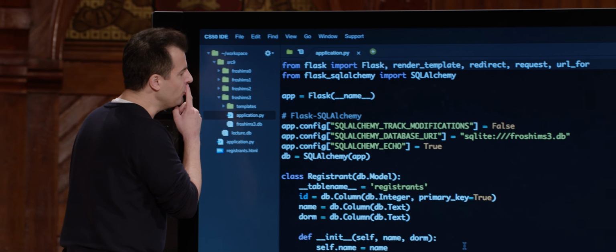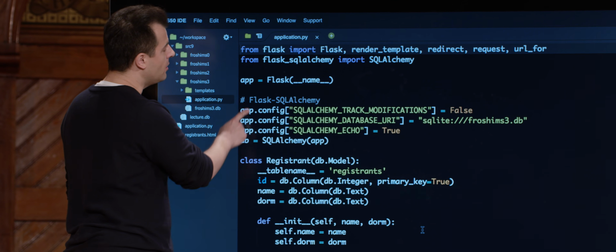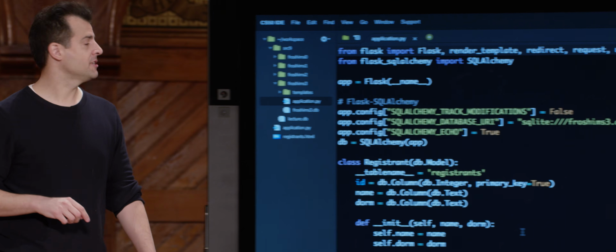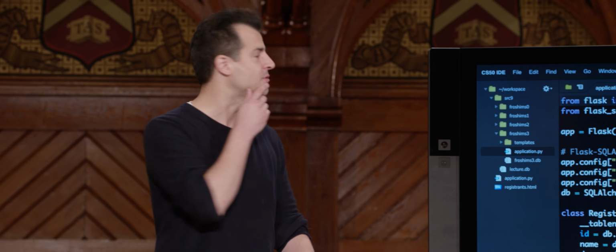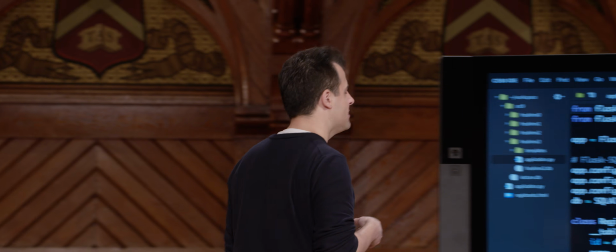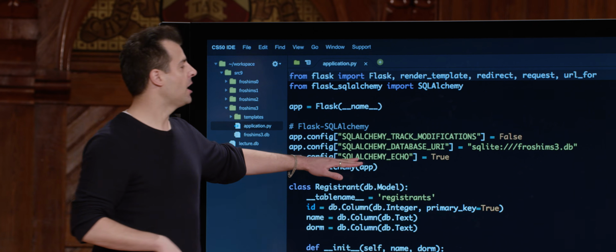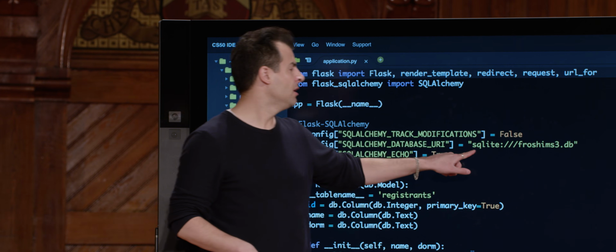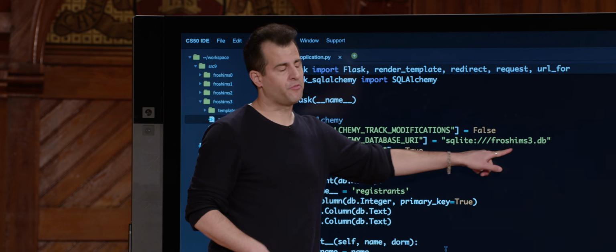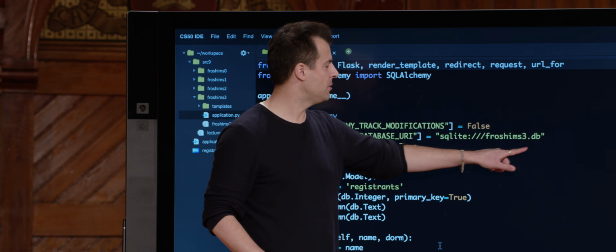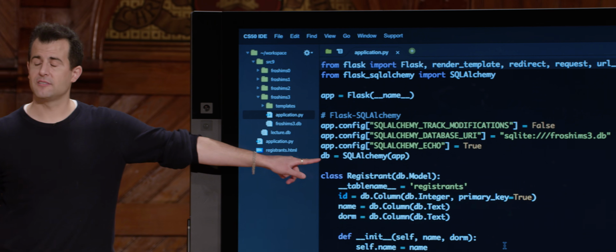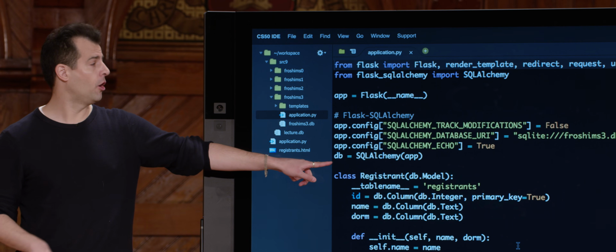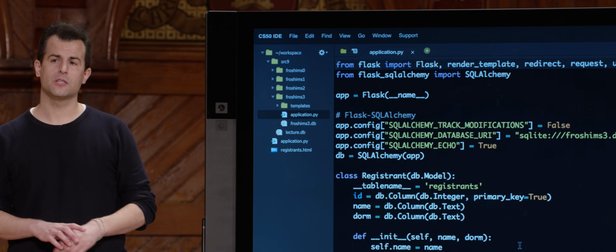But I'm going to add a few lines here using another library called Flask SQLAlchemy, which was pre-installed or will be pre-installed for you in CS50 IDE. There's a few lines that I had to copy and paste earlier from the documentation to get it to work right. But notice, this is perhaps the familiar line. Instead of Frosh-IMs 2, it's now Frosh-IMs 3.db. But notice at the end, I get another db object. It's not CS50's. It now belongs to the author, or it was created by the author of this library.